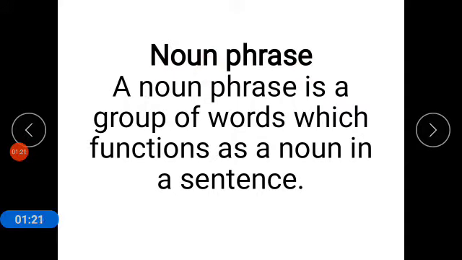Noun is naming word and phrase is a collection of words. Now we will join together both of the definitions. It will make a new definition. A noun phrase is a group of words which functions as a noun in a sentence. Noun phrase अल्फाज का ऐसा मजमूआ होता है जो किसी जुमले में noun के तौर पर काम करता है. So is it clear to you now?